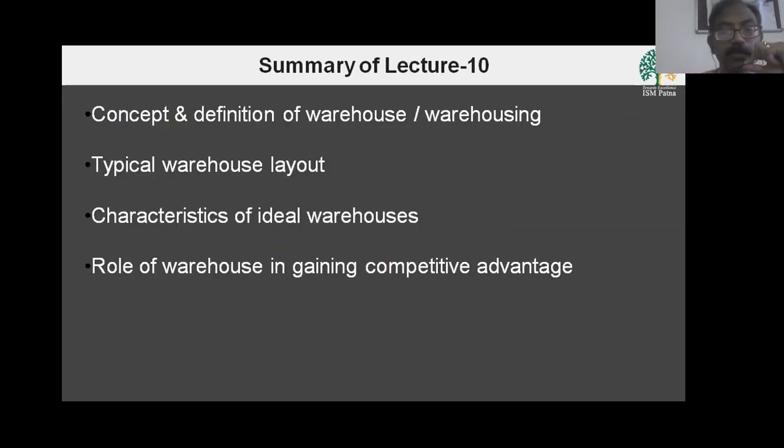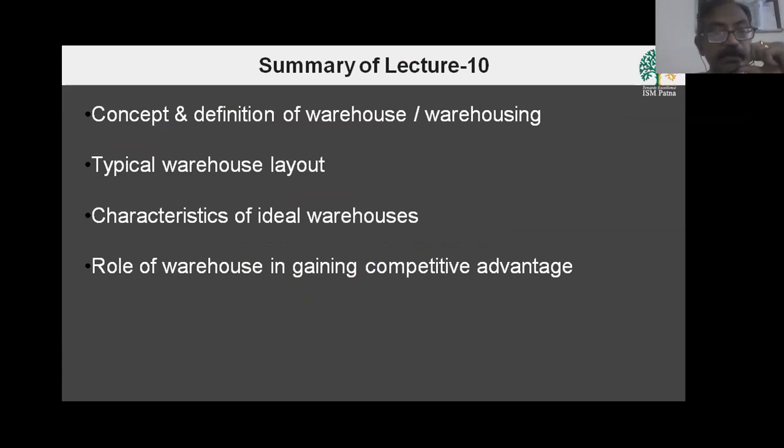Now, let's summarize the whole discussion of this lecture. First we have understood what a warehouse is and what warehousing is. A warehouse is a storage space, a storage location, a storage building in which goods are stored, and the whole process of inwarding, storing, inspecting, keeping in the warehouse, and retrieving, dispatching, all these activities fall under warehousing.